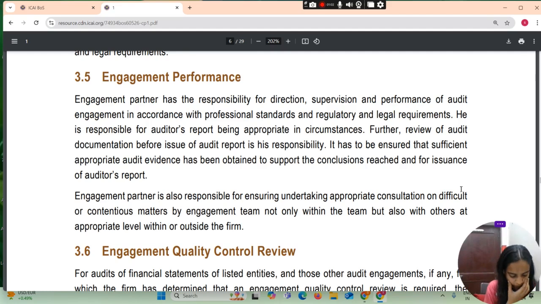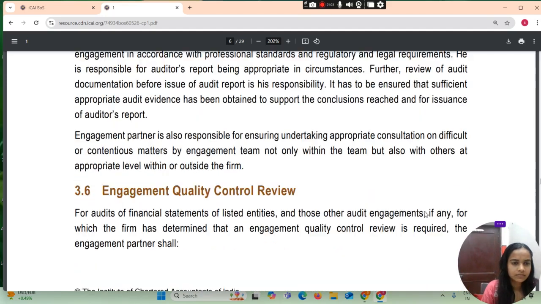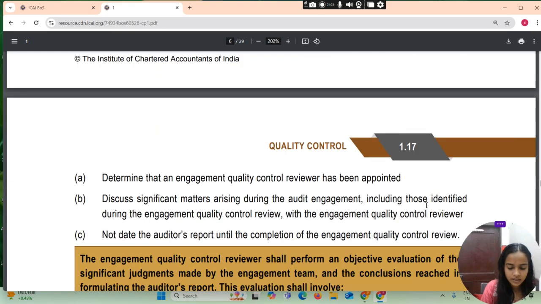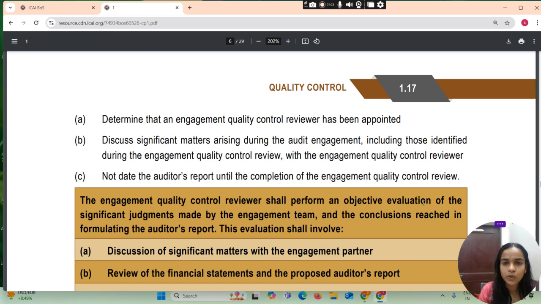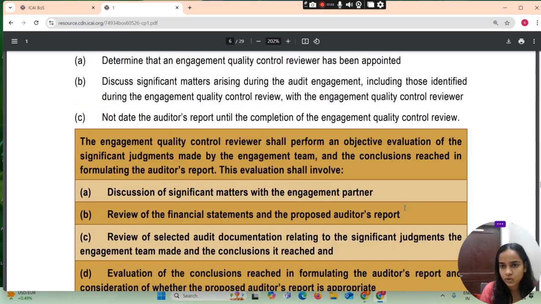Engagement quality control review for audit of financial statement of listed entity and those of other audit engagement, if any, for which the firm has determined that an engagement quality control review is required, the engagement partner shall determine that an engagement quality control reviewer has been appointed. Discuss the significant matters arising during the audit engagement, including those identified during the engagement quality control review with the engagement quality control reviewer. Not date the auditor's report until the completion of engagement quality control review.